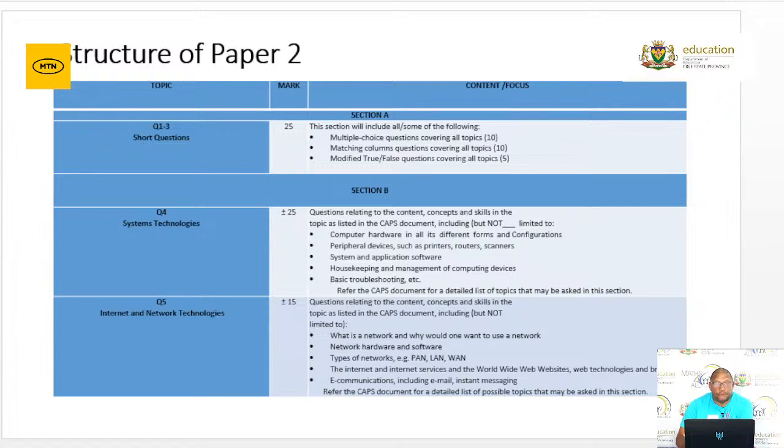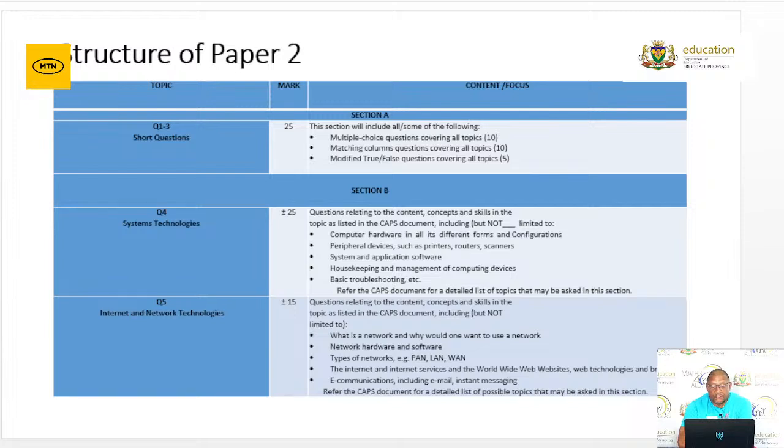In question 4, the questions relating to the content, concepts, and the skills in the topics as listed in the CAPS document include, but are not limited to, the following: computer hardware, scanners and network technologies, and it will be plus minus 15 marks.